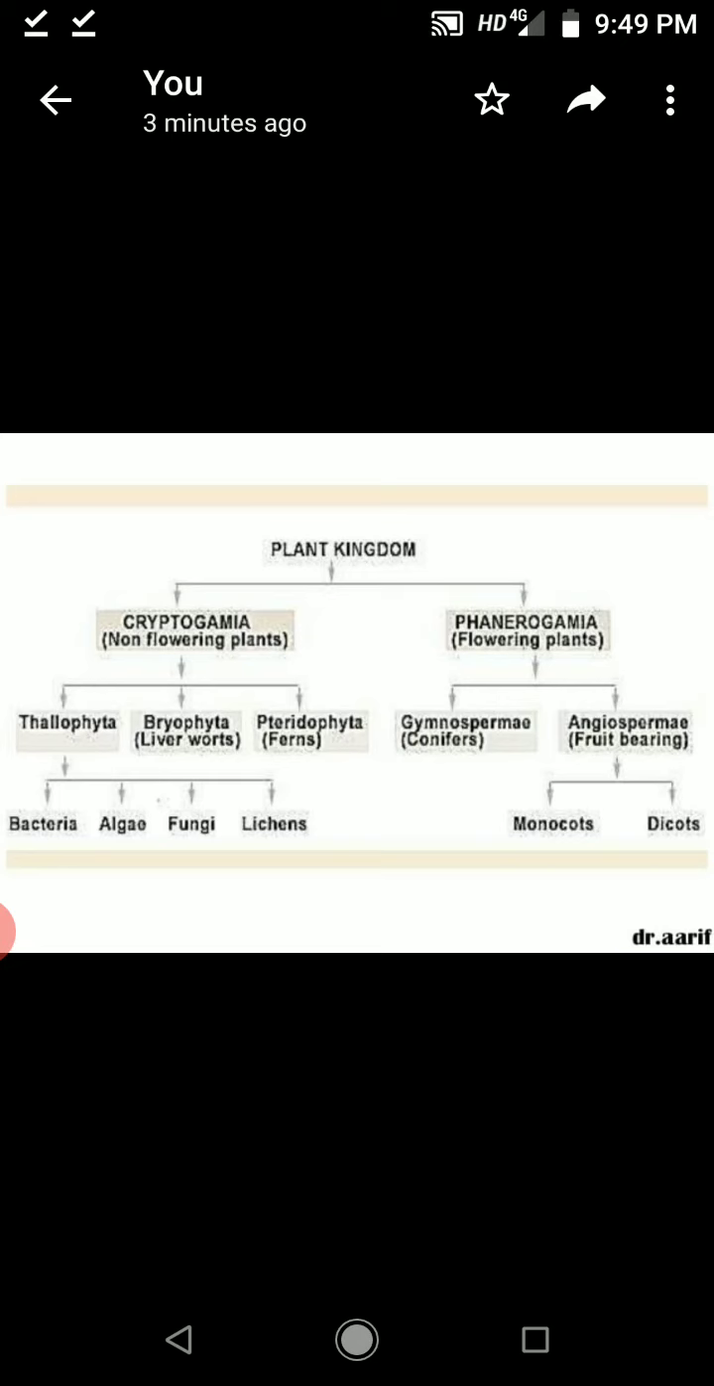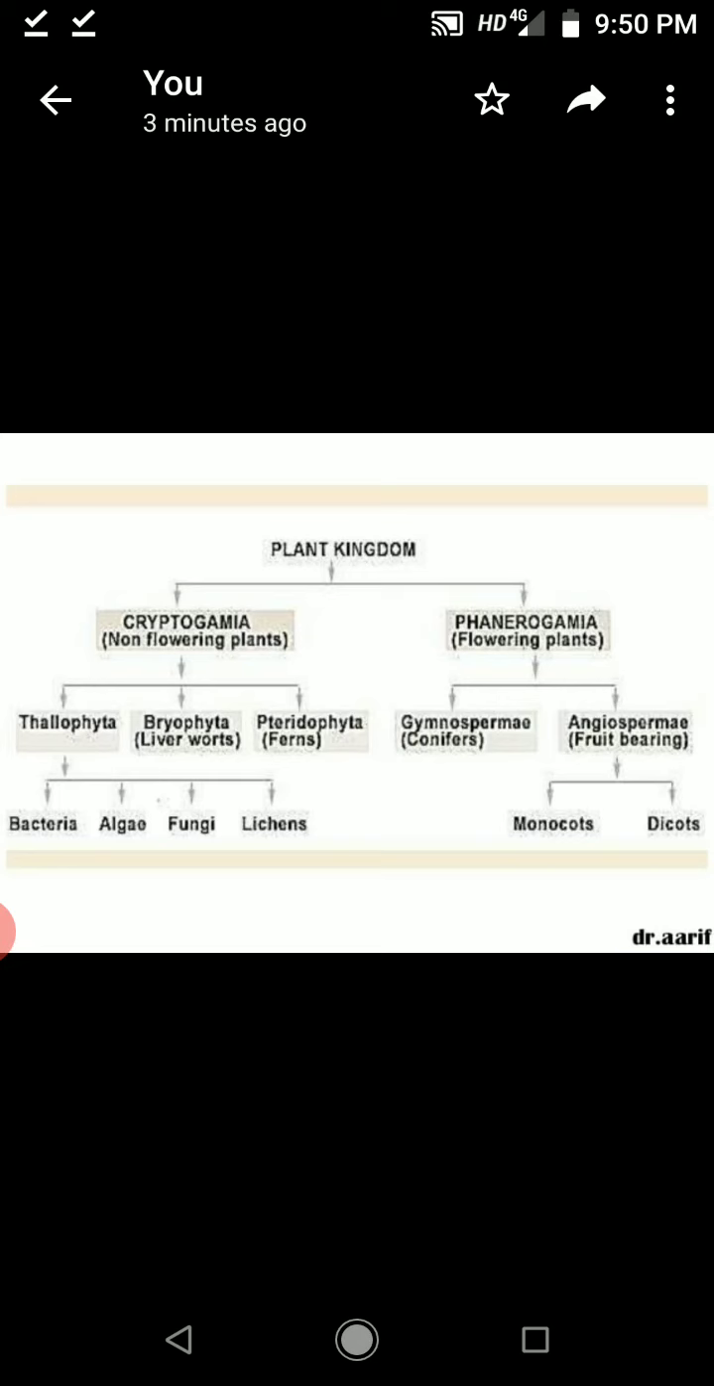So first of all, we start from the plant kingdom, and this plant kingdom is categorized into mainly two parts. One is cryptogamia and another is phanerogamia. Under the cryptogamia, also called non-flowering plants, the plants do not bear flowers. And the first plants that originated on the earth are the cryptogams.